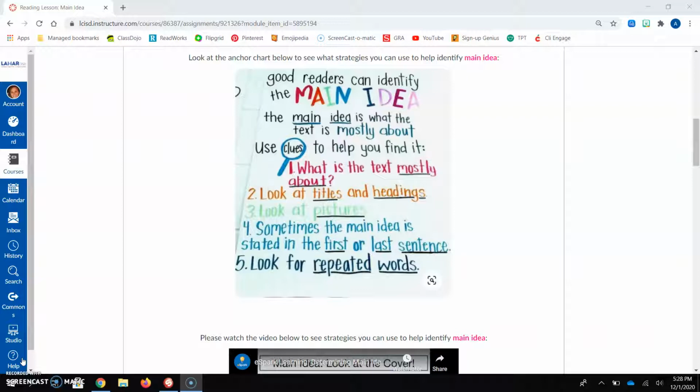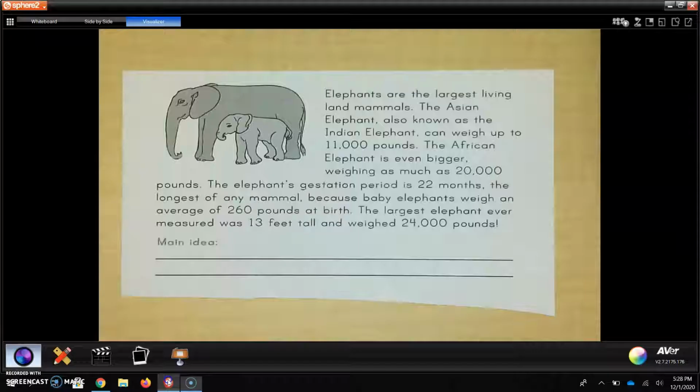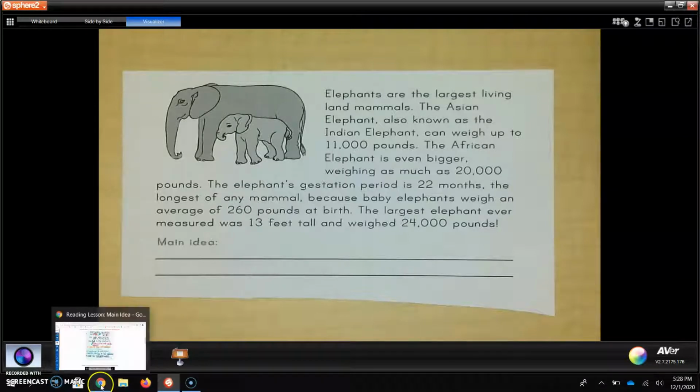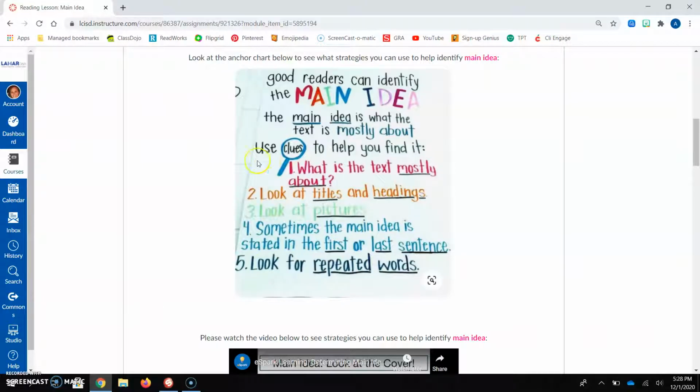We're actually going to be using a passage that you used yesterday over elephants. And you can kind of check your work this way and see if we have the same thought process as you work through all of your tools and strategies to find the main idea. So I'm going to read this real quick, and when I'm done, we're going to go through it and use some of our clues that you see right here, and we're going to identify the main idea. All right, let's get started.